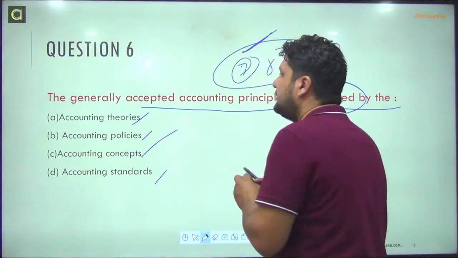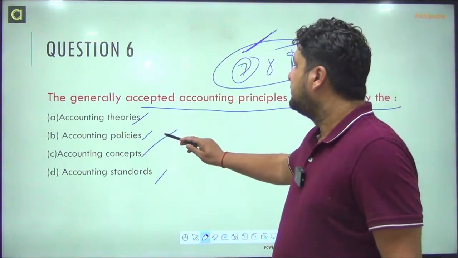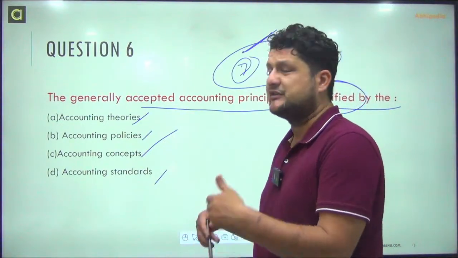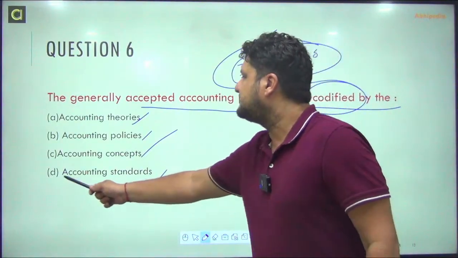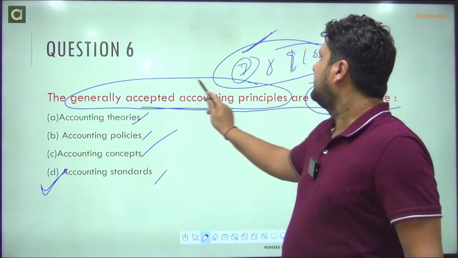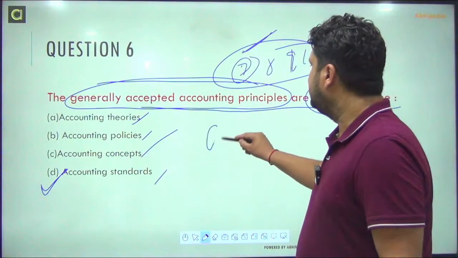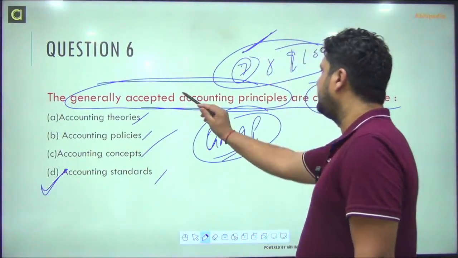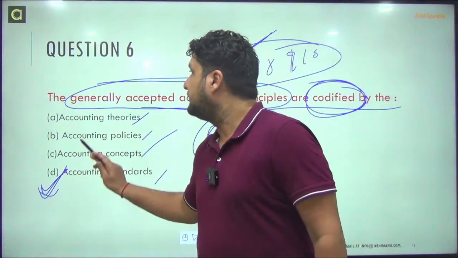But base your revision according to whatever questions I am taking up. Basic accounting, so you have to do in detail. Accounting standards and all the assumptions, concepts, terms. That is very important. So the answer is obviously generally accepted accounting principles, GAAP. This is the full form, and it is codified under the accounting standards, nothing else.